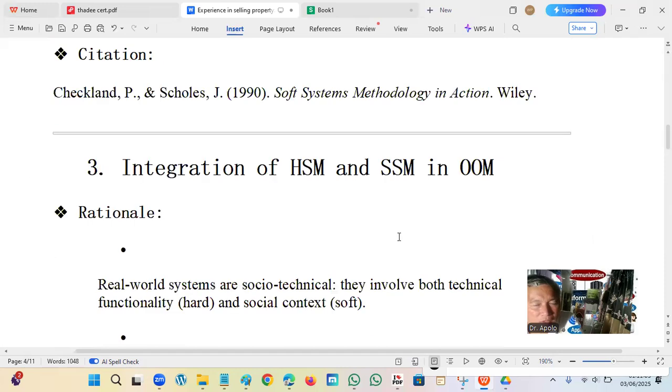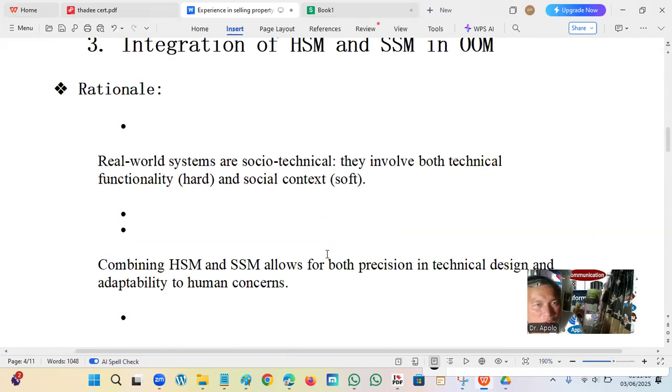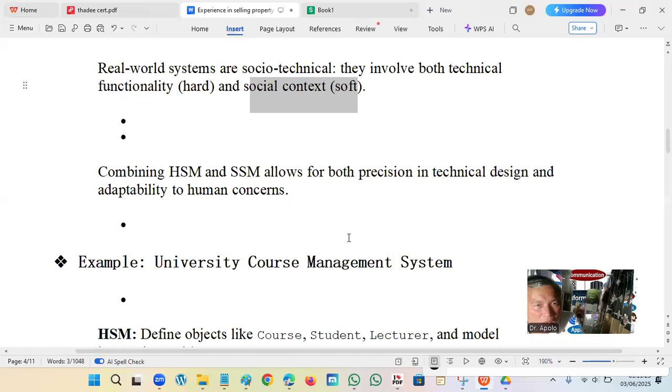Okay, integrating both systems. The reason is real-world systems are socio-technical. They involve both technical functionality and social context, not the people. Combining them gives precision in technical design and adaptability for the human concern.